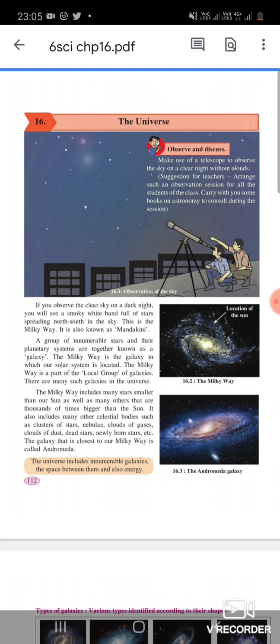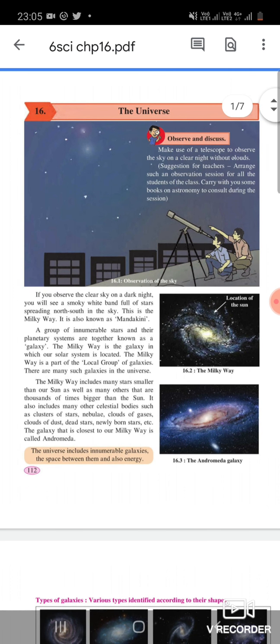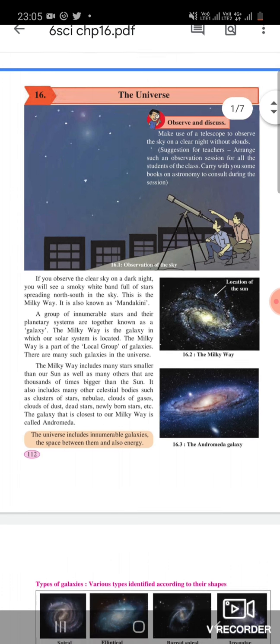Make use of a telescope to observe the sky on a clear night without clouds. Suggestion for teacher: arrange such an observation session for all the students of the class. Carry with you some books on astronomy to consult during the session.